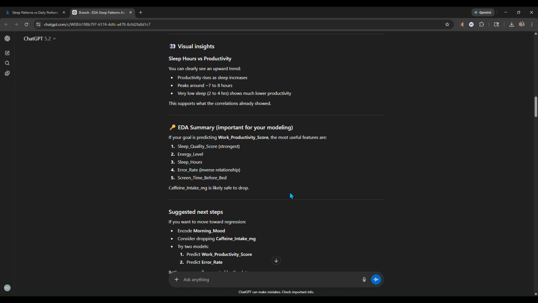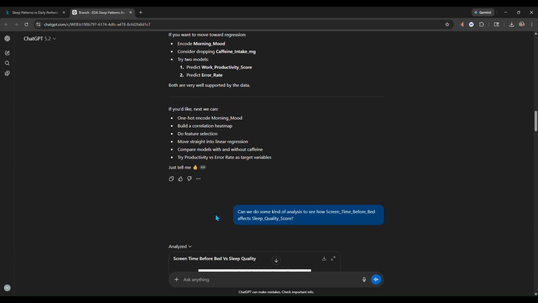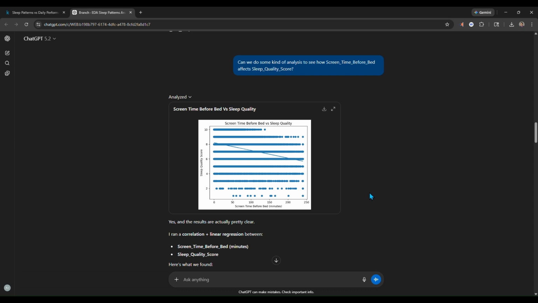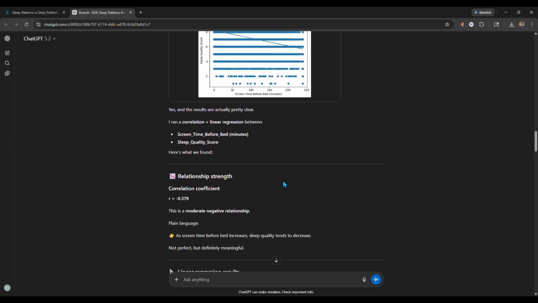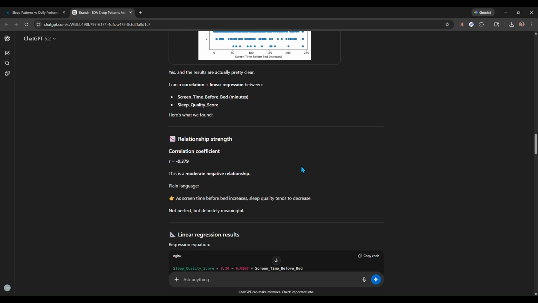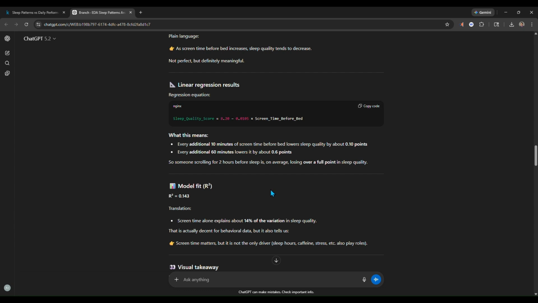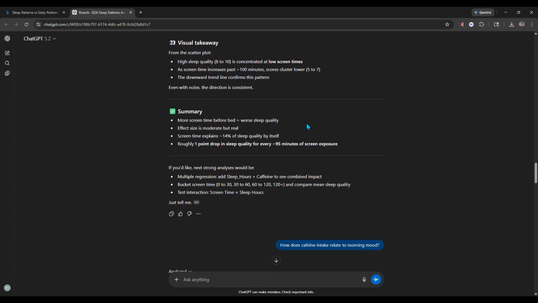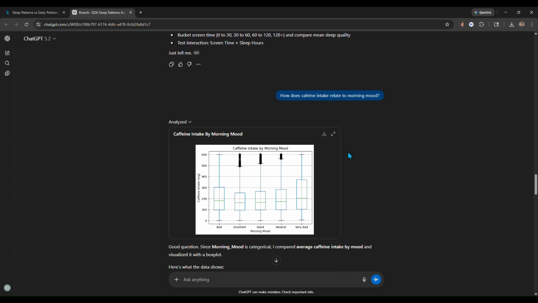To begin, I used ChatGPT to explore the data set and look at potential relationships between variables. I was fairly confident I wanted to use work productivity score as the target variable, but I also explored other relationships, like how screen time affects sleep quality. ChatGPT helped summarize correlations and highlight which features appeared most influential. That gave me a clear direction before building the model.